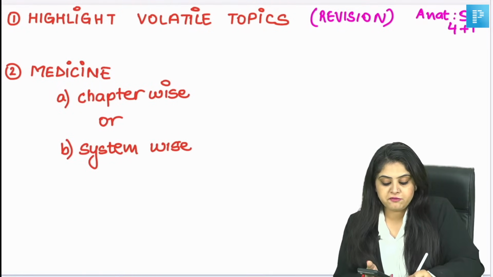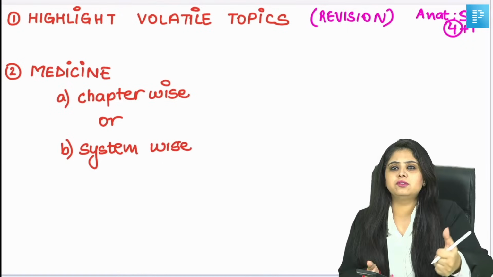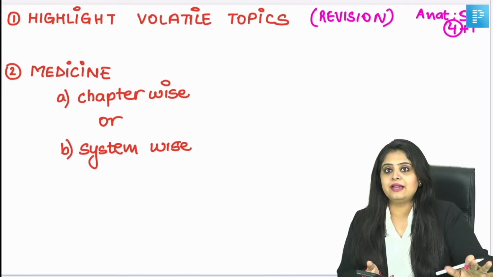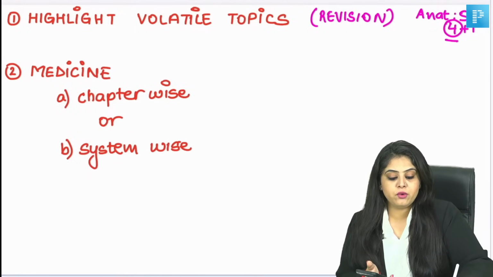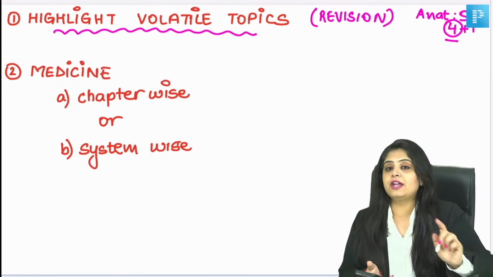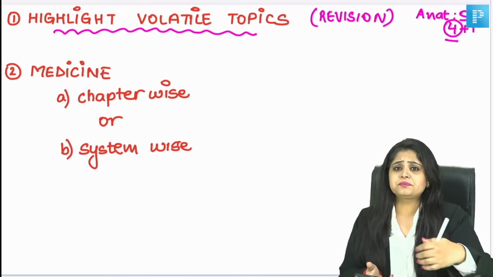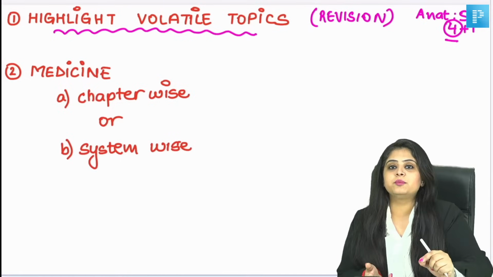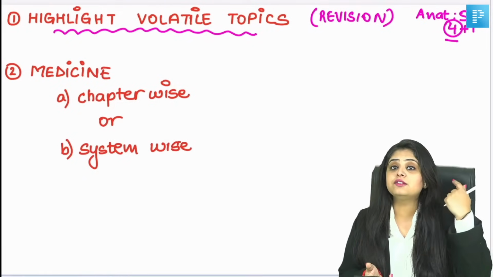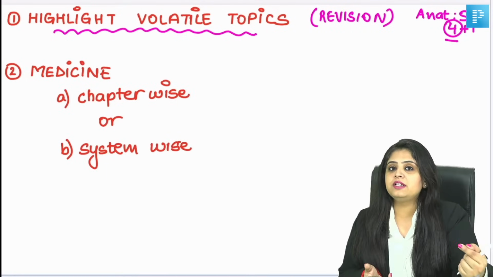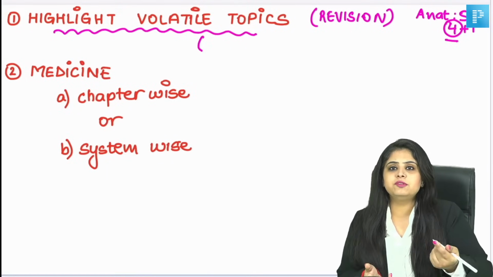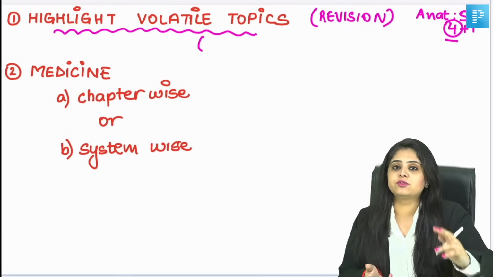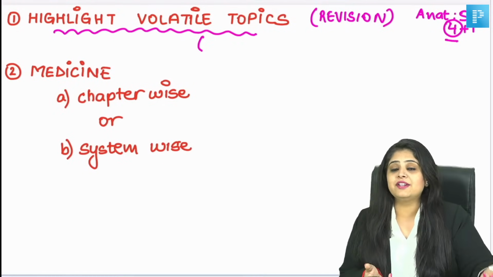What is 4+1? 4 days you do your notes, whether you're doing main videos, rapid revision, whatever you have studied so far, you do those 4 days of notes and MCQs. And in that process, you are going to highlight all the volatile topics. I don't want you to be asking someone, please give me a list of the volatile topics. No, it doesn't work that way. Your volatile topics you will have to decide for yourself. It means what your brain tends to forget, and that you will gather as you do questions. As I'll be doing MCQs, I'll know that okay, the upper limb is something I am probably weaker at than any other system. So that is a customized list which you can't ask anyone else to make for you.